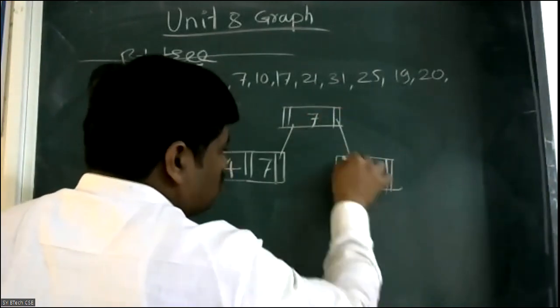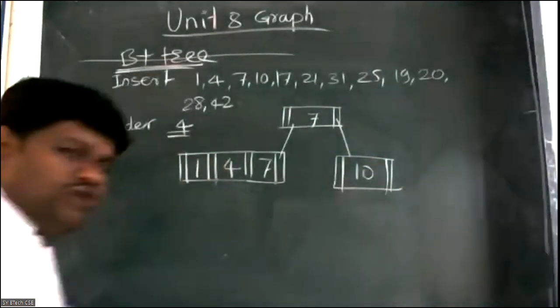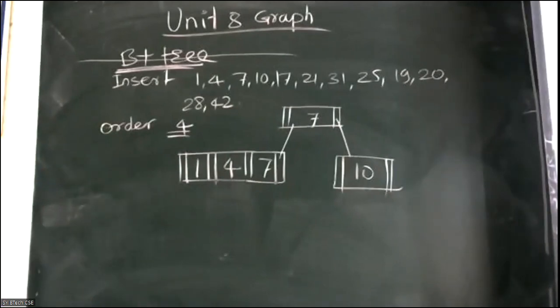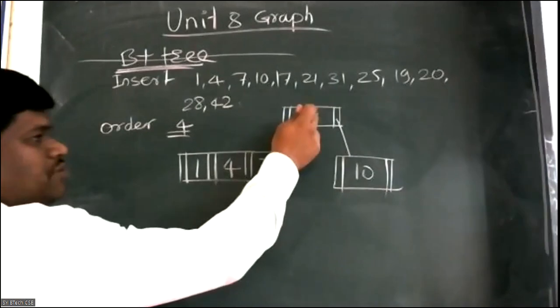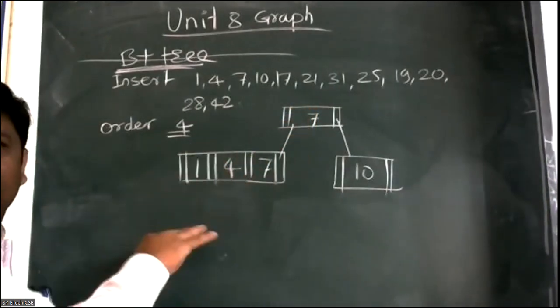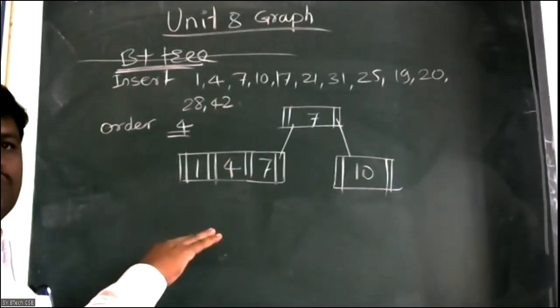Now here, one more thing you need to remember. If you refer the data structure books or reference books, in few of the books, whatever the value we are considering here, 7, I have maintained at the left subtree or in the left root, right?